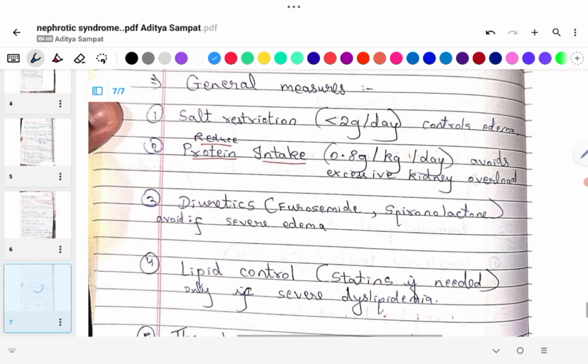Now general measures. Salt restriction. This is very important. Of less than 2 gram per day. This controls edema. Second, reduce protein intake, 0.8 gram per kg per day. Avoids excessive kidney overload. Third, diuretics, furosemide, spironolactone, and avoid if there is severe edema.